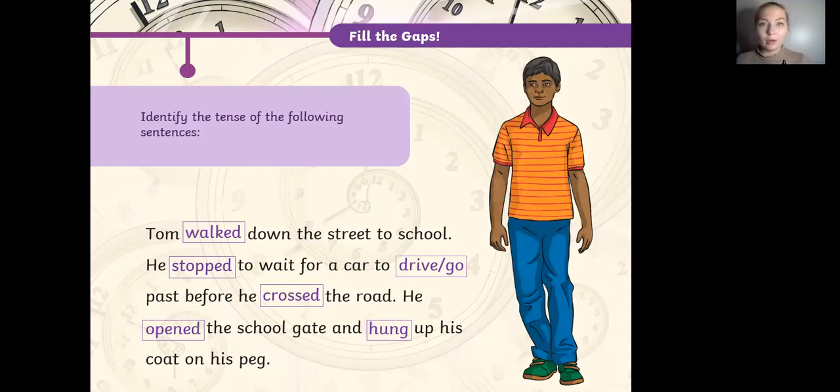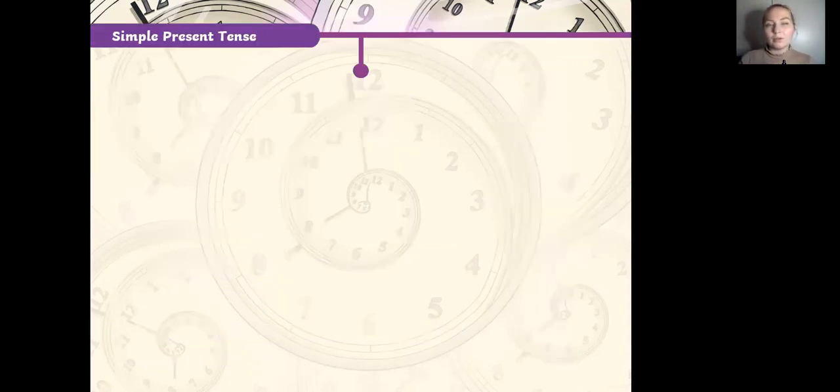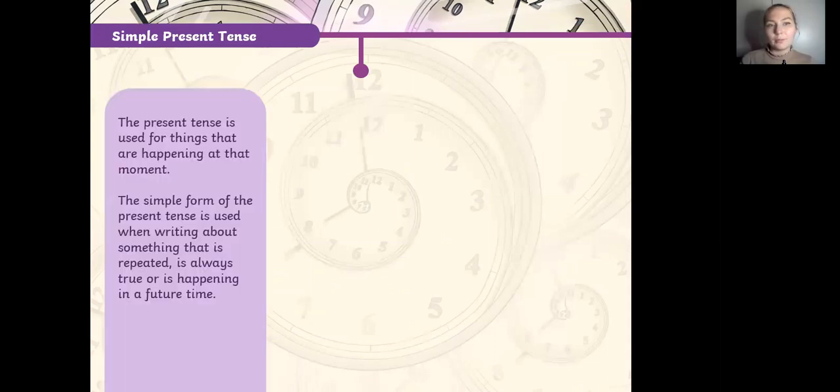Past, before he crossed, back again, regular verb. He opened the school gate, regular verb, because it has -ed as the ending, and hung up his coat on his back. Hung also is considered to be a regular verb, because we have three forms regarding regular verbs. Now I want you to switch to the present tense.